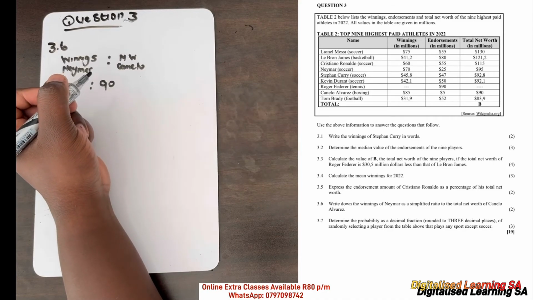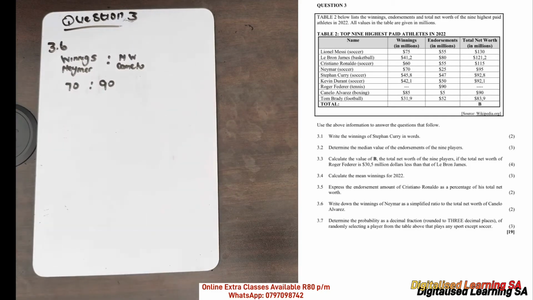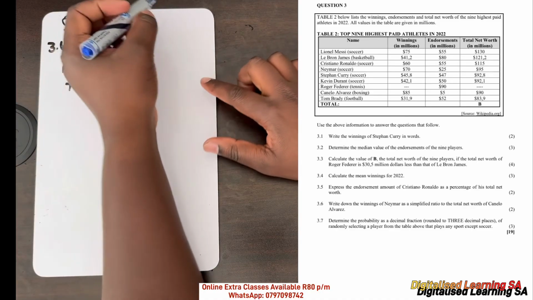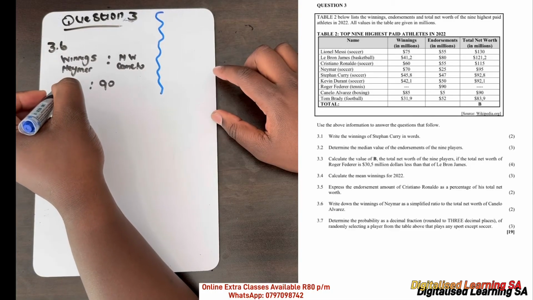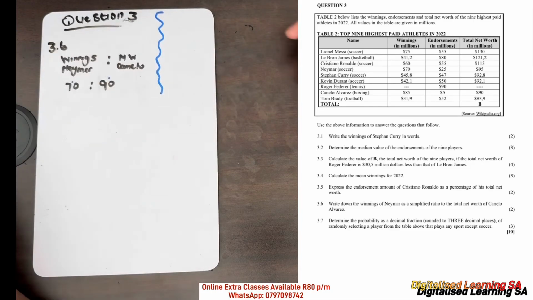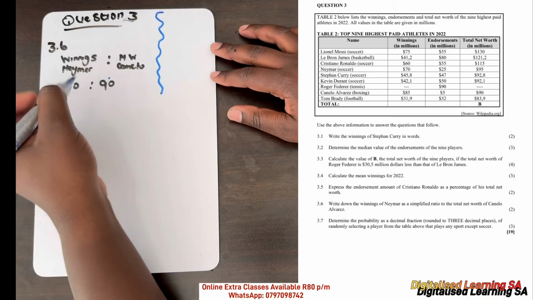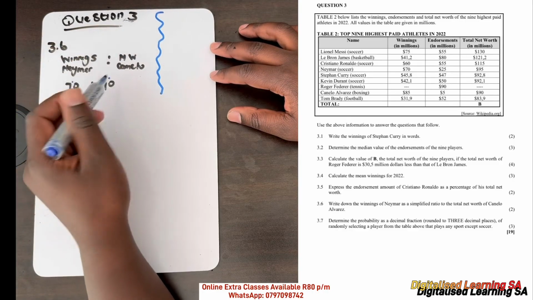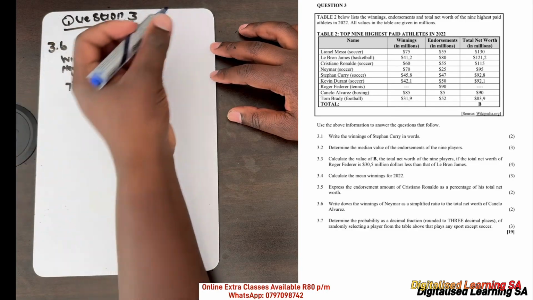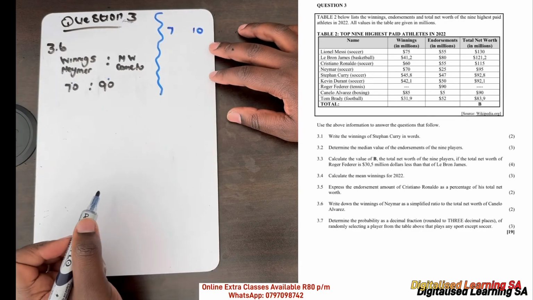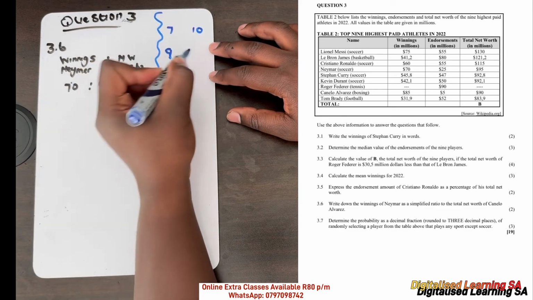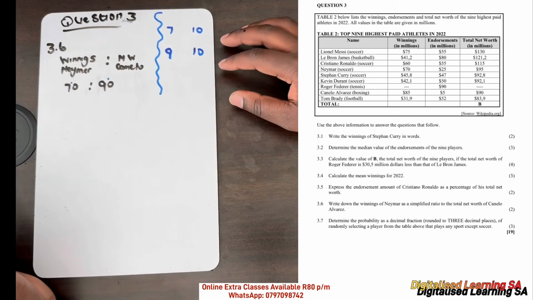In this case, we are told to write it as a simplified ratio, meaning that we need to find the common factor of both 70 and 90. We know that 7 multiplied by 10 is 70, and we also know that 9 multiplied by 10 is 90.